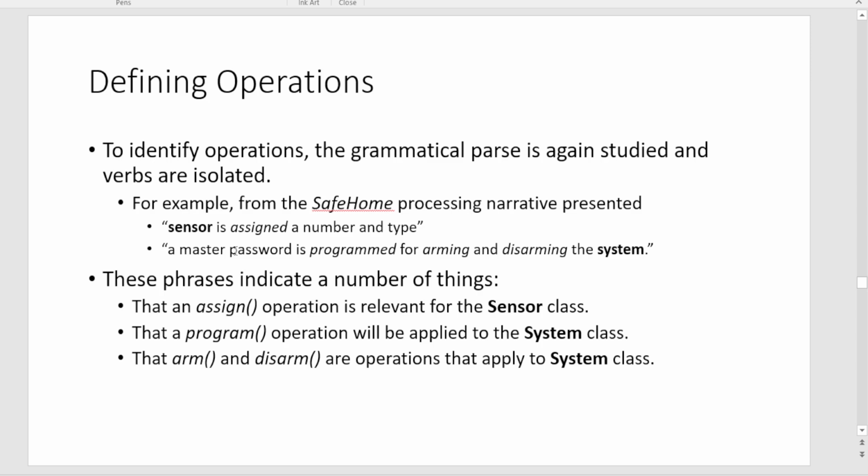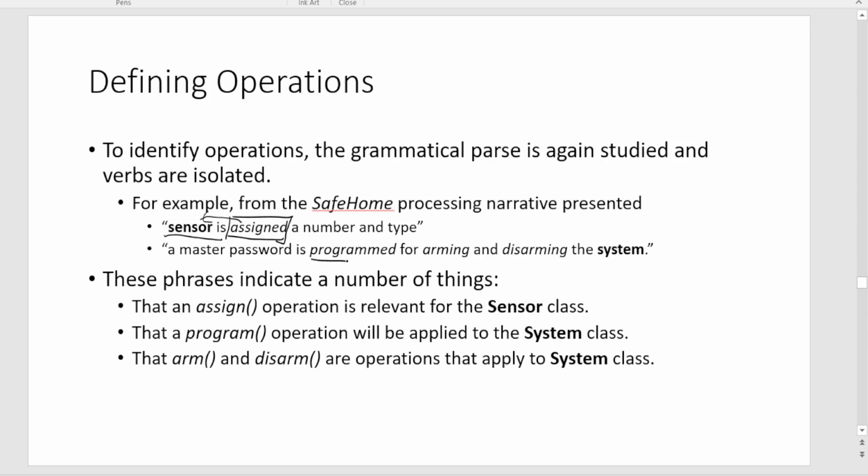So, defining operations: say I have an example here, a sensor is assigned a number and a type. So what I am doing here is I have a class called sensor, right? I have a class called sensor, and this is an italicized word. It says that this is an operation, right? Assign is an operation that works on the class called sensor, right?